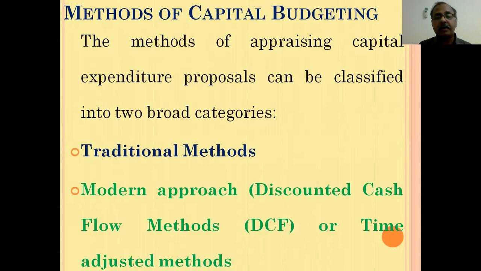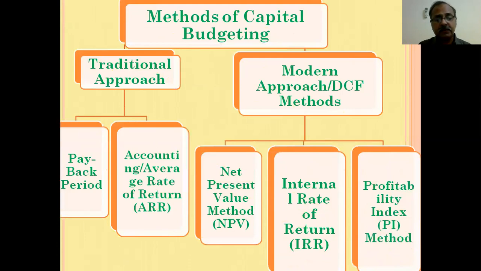appraisal, that will be broadly divided into two categories. The first one is traditional methods. Second one is modern approach. Modern approach also called as discounted cash flow methods or time adjusted methods. So these are the classifications. You can see this chart. So these are the most popular methods of capital budgeting.